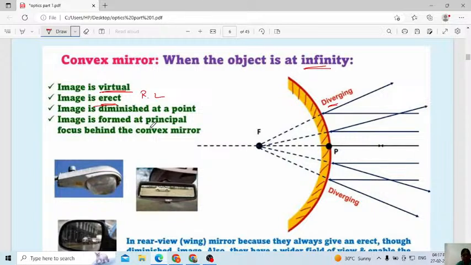Then the image is formed at the principal focus behind the convex mirror. Where are you getting the image? Here. This is the mirror. This is the front side of the mirror. This is the reflecting surface, which is nothing but the surface of the mirror. Then which is the position of the image? The image will form behind the mirror. Correct now?